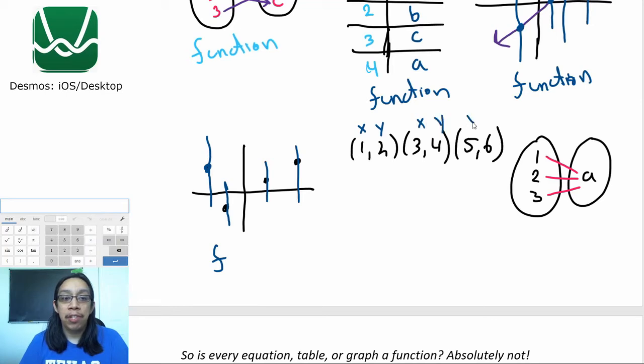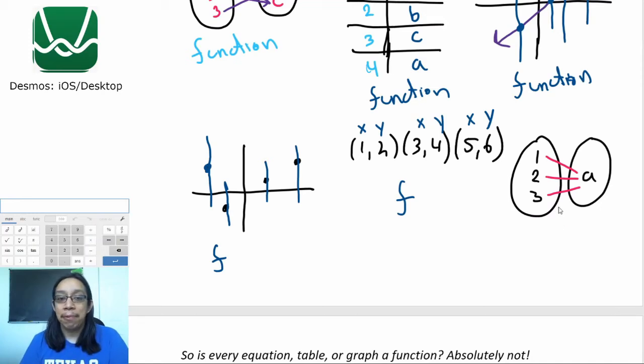So all you have to check is, does every x go to exactly one y? Well, in this case, this 1 only goes to 2, this 3 only goes to 4, and this 5 only goes to 6. So that checks out. So this is going to be an example of a function.